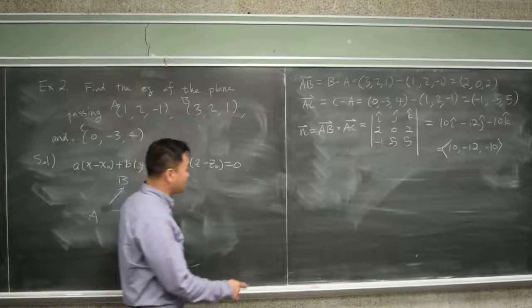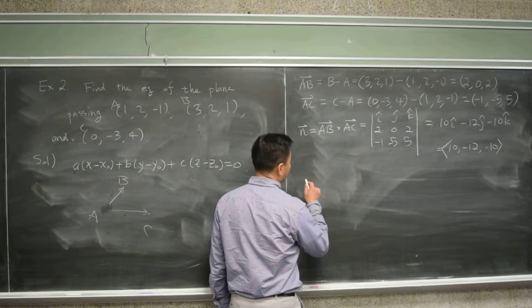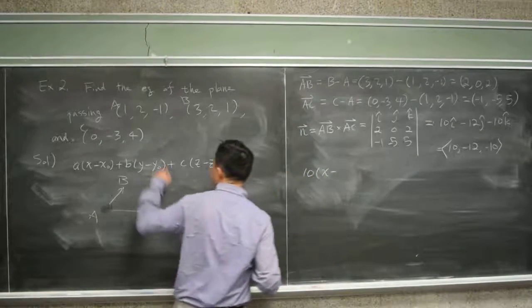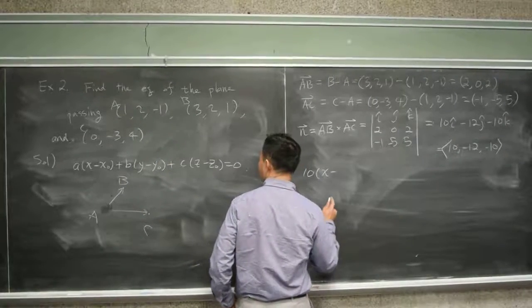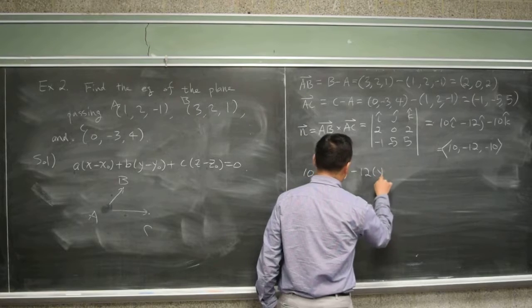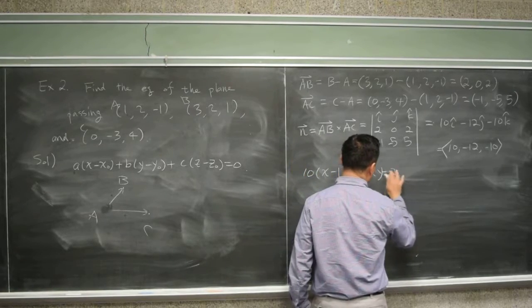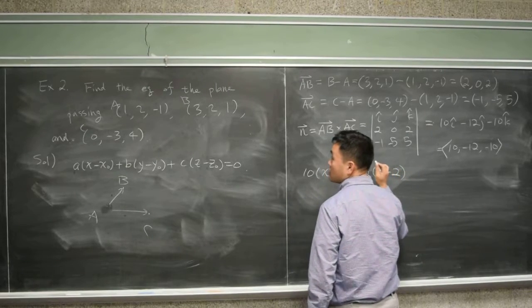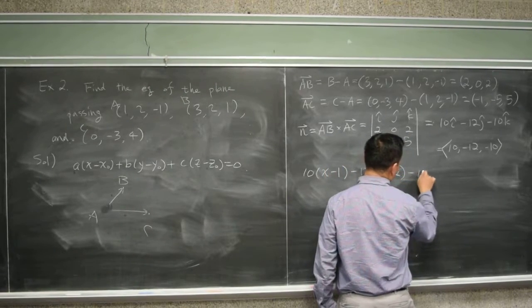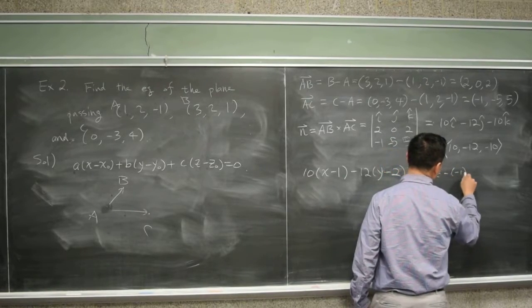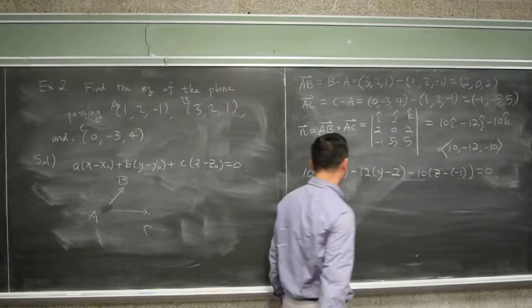We can write down the solution as 10 times x minus, let's choose this one as x naught, y naught, z naught. So it's x minus 1, minus 12 times y minus 2, and then minus 10 times z minus negative 1. So that's the answer.